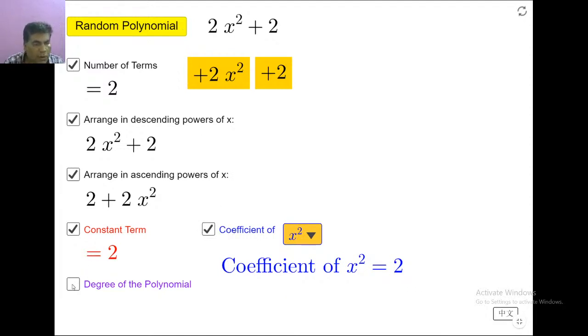Last question: what is the degree of polynomial? Here the exponent is 2, and here there is no exponent, means 0. The highest exponent is called the degree. So here the highest exponent is 2, so the degree of the polynomial is 2. So this is one example. Let's see another example. Now you have to give the answers.